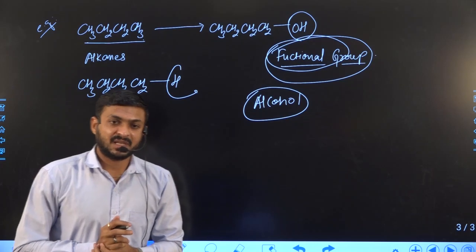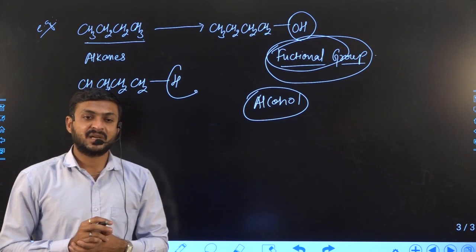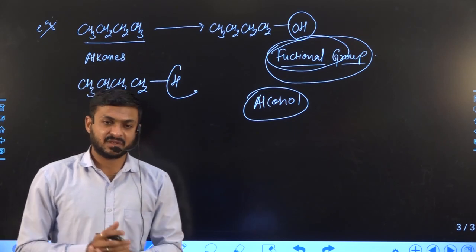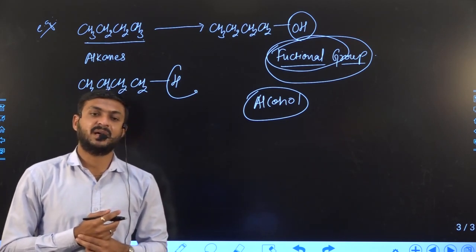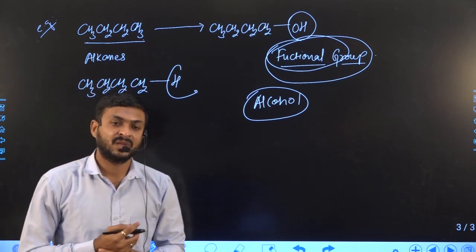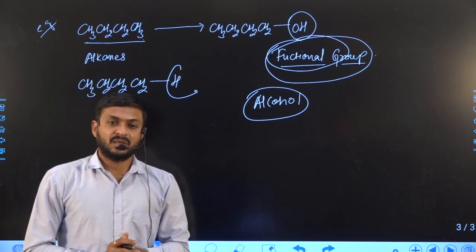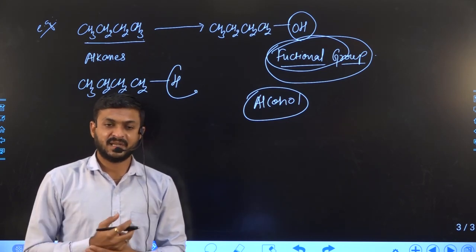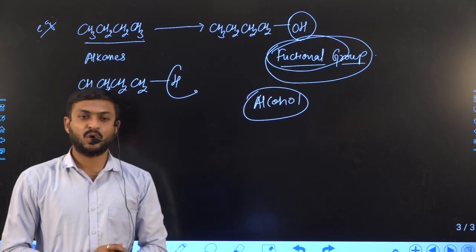So in this lecture, we have covered the classification of hydrocarbons, and in our next lecture we will discuss functional group containing organic compounds. But at least first we have to understand what different kinds of functional groups are present in a compound, right? So with this we close this lecture, and in our next lecture we are going to study different types of functional groups. Okay, thank you.